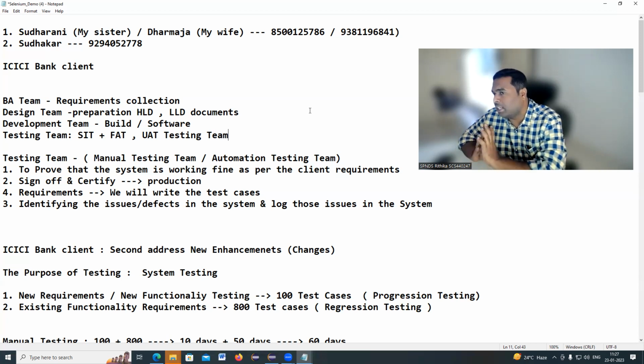If you go for any other technologies, the syllabus will take at least 4 months, 5 months, 6 months, and the subject is very vast. But with Selenium, the syllabus and everything will be completed within 2 months. As part of this course, you will have to learn about the hybrid framework and Cucumber frameworks. Outside of the institutes, they are not teaching the BDD Cucumber framework. We will cover both the frameworks.